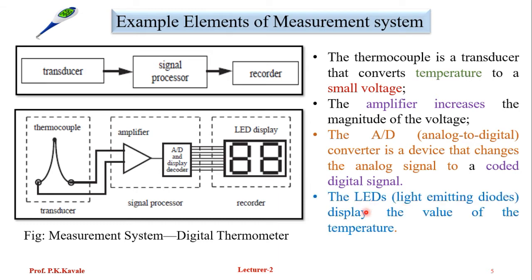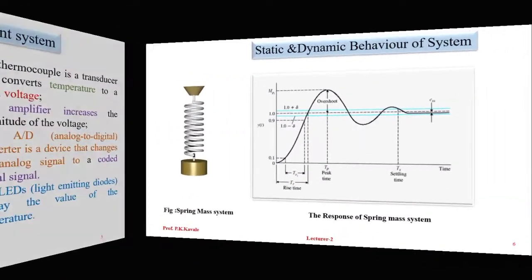And finally, the LED, light emitting diodes, display the value of the temperature. So with the help of this example, we have understood the elements of a measurement system: first a sensor or transducer, signal processor, and finally a recorder, A to D converter, and then display.